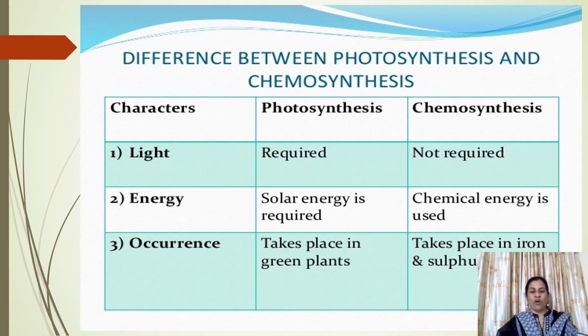It takes place in all green plants and the bacteria which contain bacteriochlorophyll, while chemosynthesis, or preparation of food by using chemical energy, occurs in specific types of bacteria or groups of bacteria like iron bacteria, sulfur bacteria, like ferrobacillus, etc.